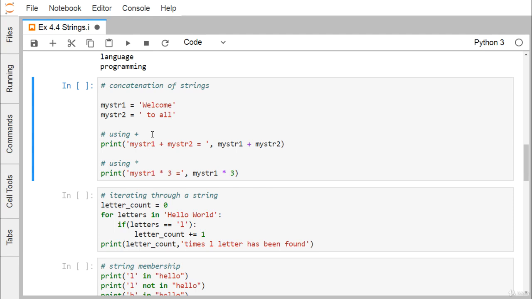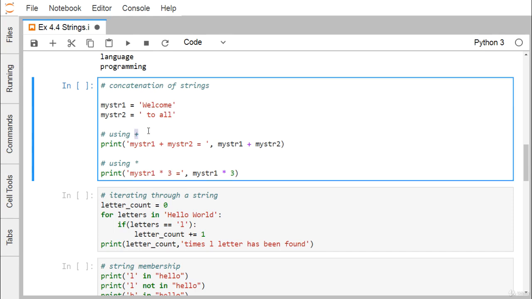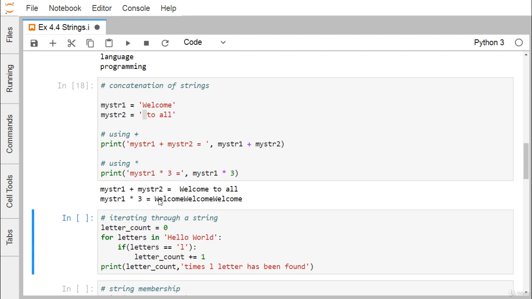Next, we are going for the concatenation of strings, and that can be done using plus. So mystr1 and mystr2 contain "welcome" and one blank space, and then "to all". Now when we go for the concatenation, I get this outcome: welcome to all. This blank space is essential because otherwise "welcome" and "to" will not have any separation, and they will get concatenated side by side.